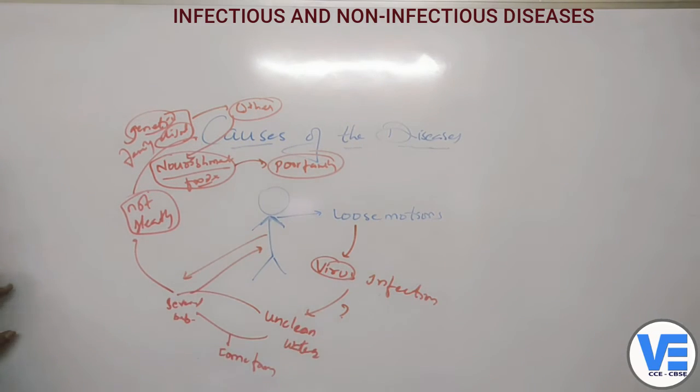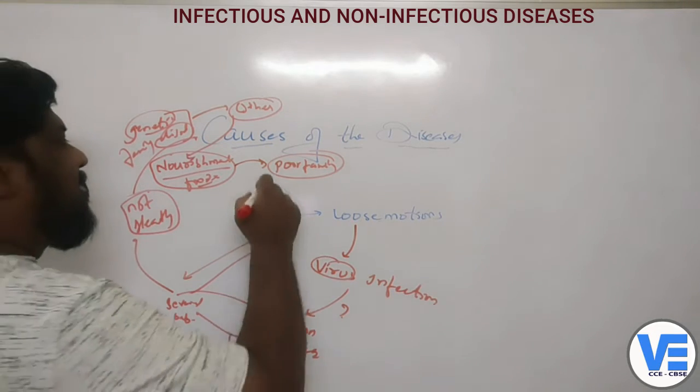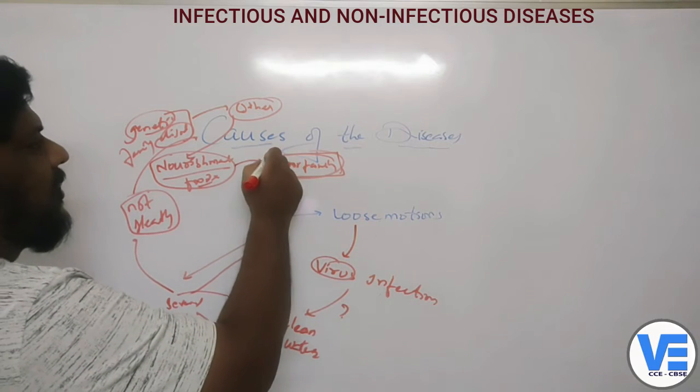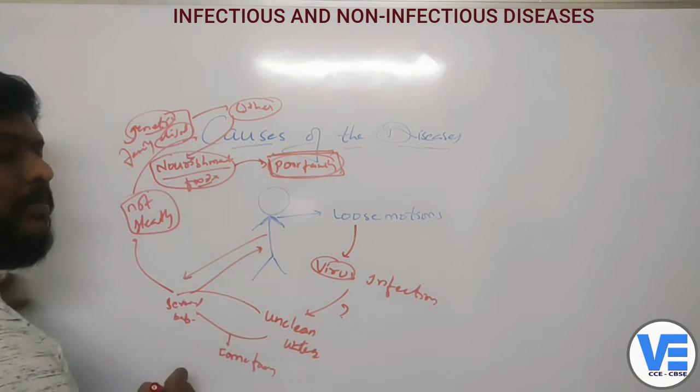Maybe they belong to a very poor family where they don't have proper sanitation and proper food preparation. Their surroundings are absolutely unclean, and the water which they are drinking is also not properly clean.